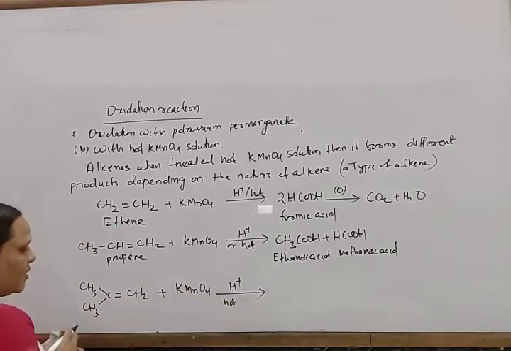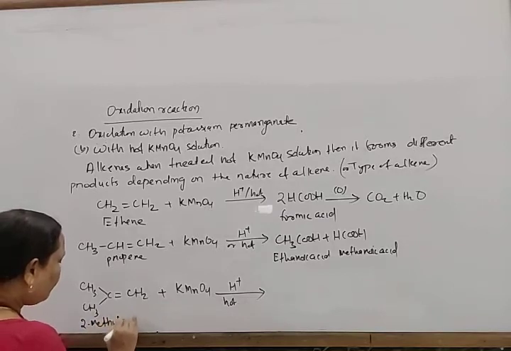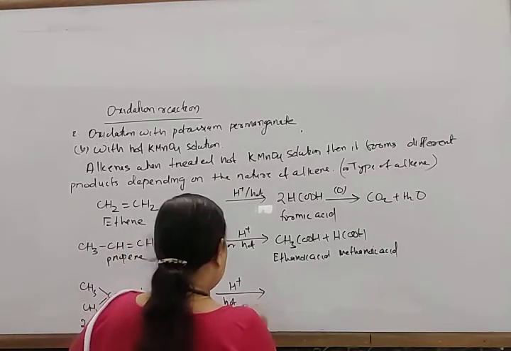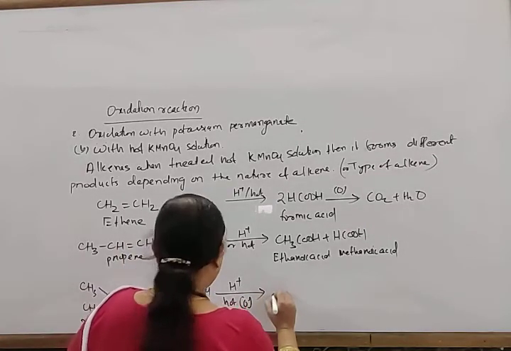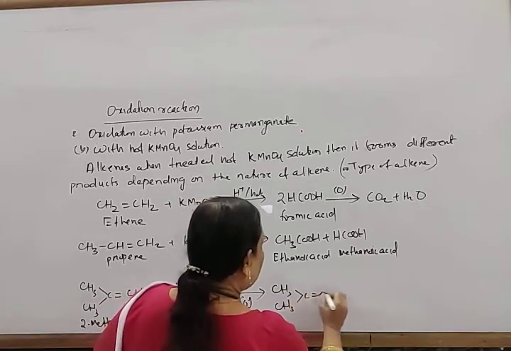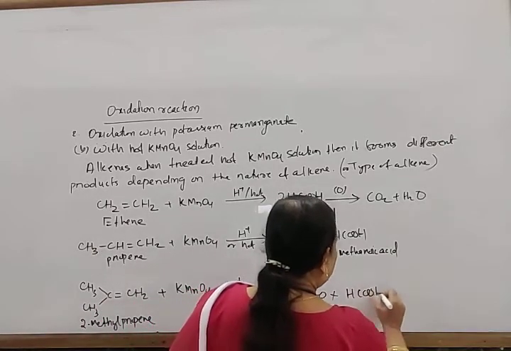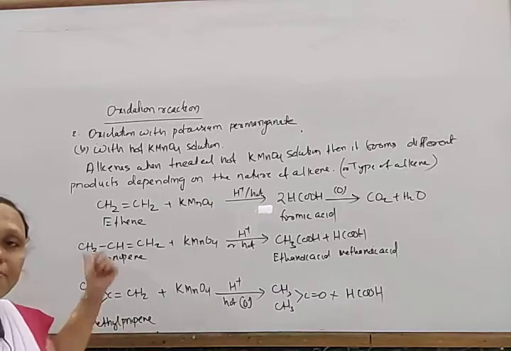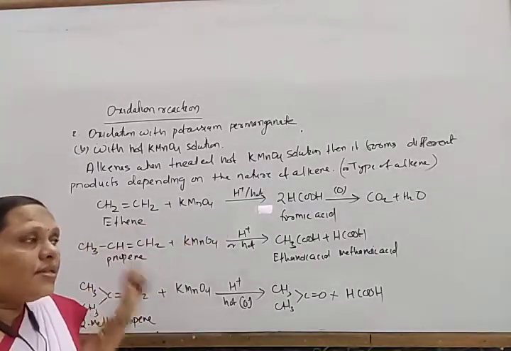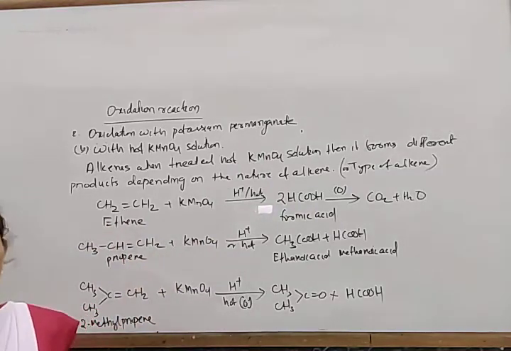So 2-methylpropene, when it undergoes oxidation with potassium permanganate, gives one ketone and another part, formic acid. In this way, it gives different products depending on the nature of the double bond, or where the double bonds are present.